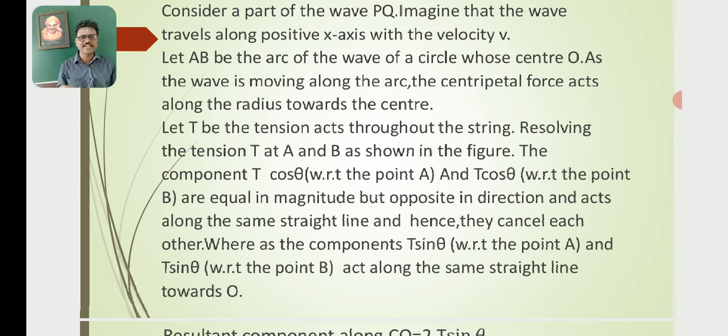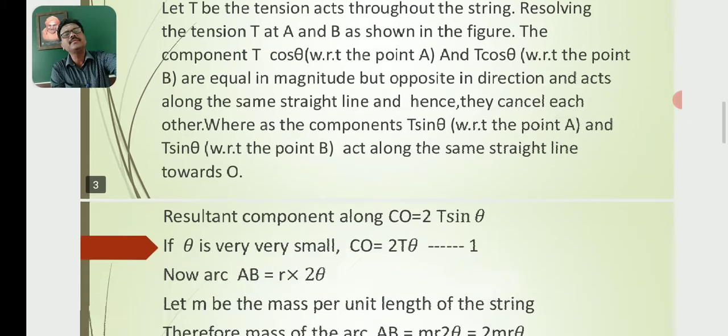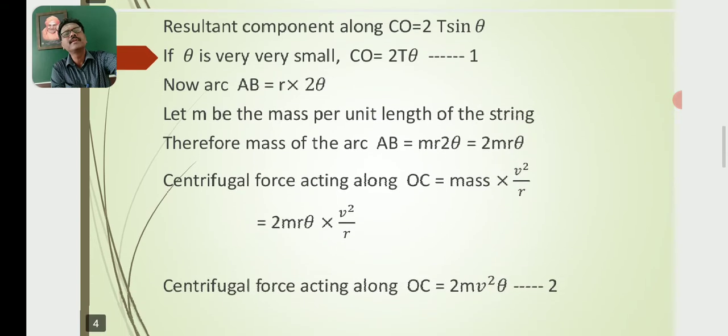Whereas the components T sin theta at A and T sin theta at B act along the same straight line towards O. Then the resultant component along CO is equal to 2T sin theta.